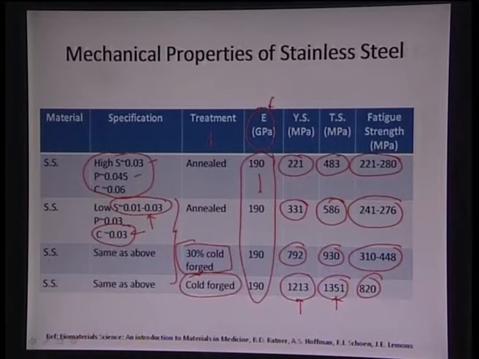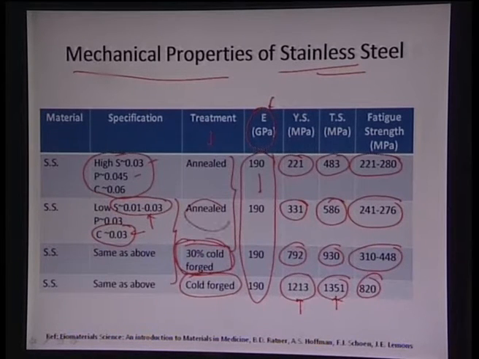So, you can see the effect of this particular treatment in deciding the mechanical properties of stainless steel. That is the overall strategy of designing and providing certain heat treatment or mechanical treatment, such as annealing or cold forging, to enhance the mechanical property several times. So, apart from the grain structure, this part is also very important.